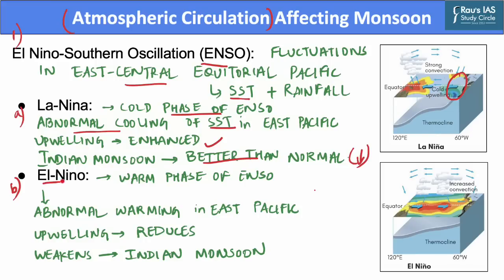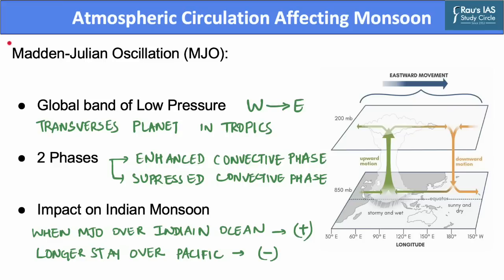Moving forward to El Nino, which is also known as the warm phase of ENSO. It is characterized by abnormal warming in the eastern Pacific. Due to El Nino, the upwelling is reduced, whereas the trade winds are weaker than normal. However, winds may also blow the other way, that is from west to east. As a result, El Nino weakens the Indian monsoon. An occurrence of this phenomenon is more frequent when you compare it with La Nina. The second atmospheric circulation that affects the Indian monsoon is the Madden-Julian Oscillation.